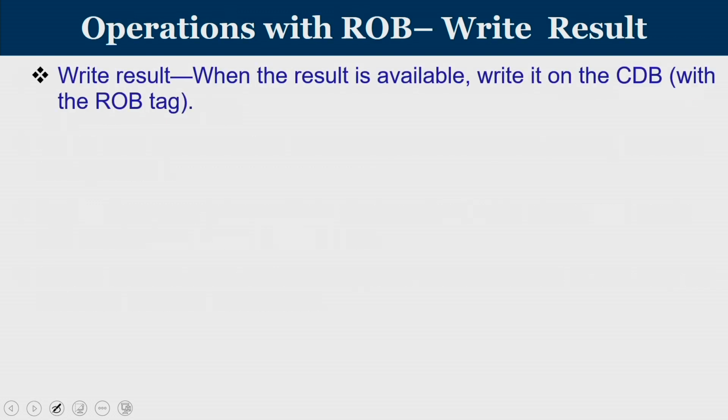And what will you do with the write result? In the write result, when the result is available, you have to write into the CDB. Here is the difference: you write into the CDB with the reorder buffer entry. Let us say ALU1 is going to produce a result.